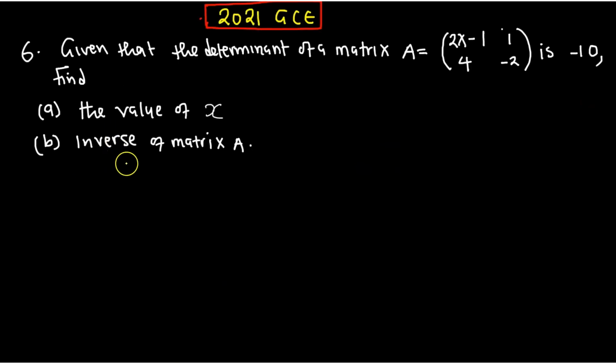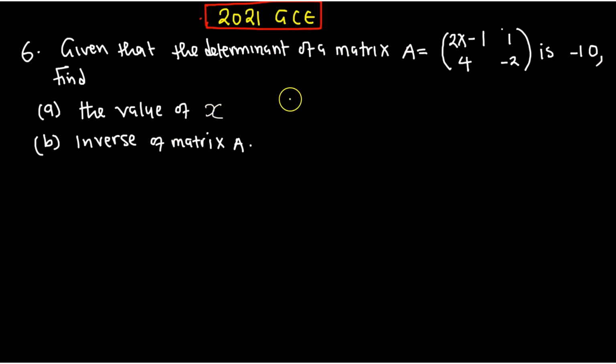Okay, let us look at another question. This one came in 2021, that is GCE. Given that the determinant of the matrix A, which is this one, is equal to negative 10, find the value of x. Okay, so what are we going to do?